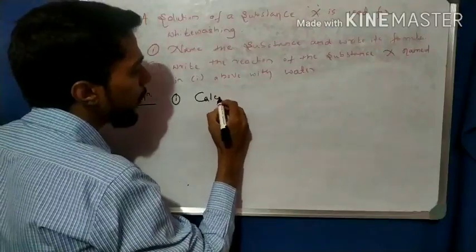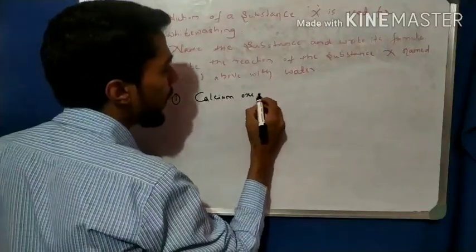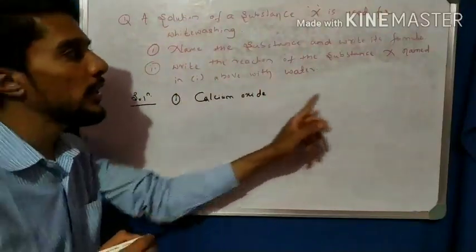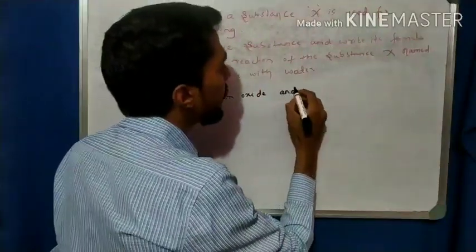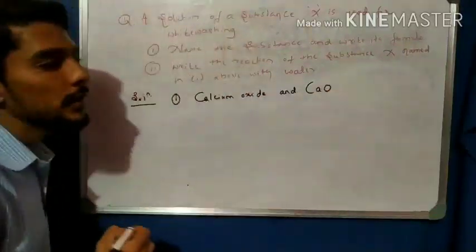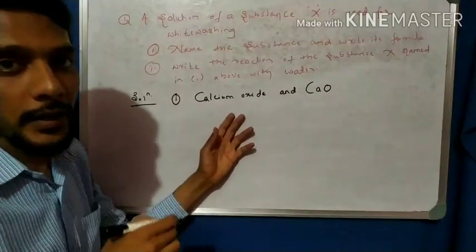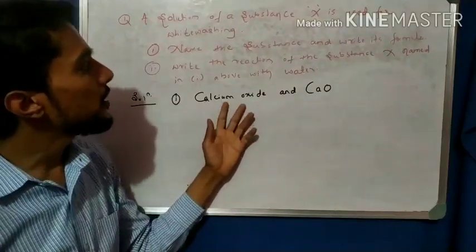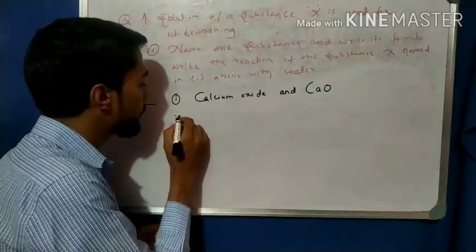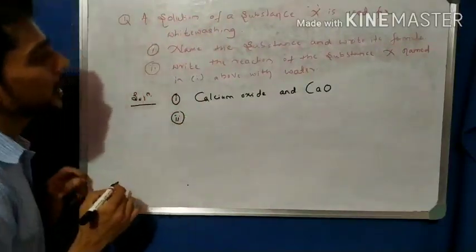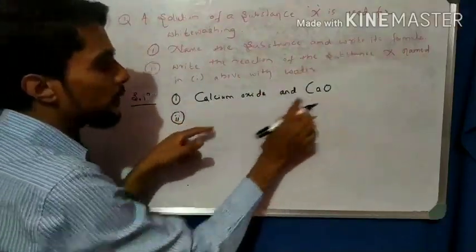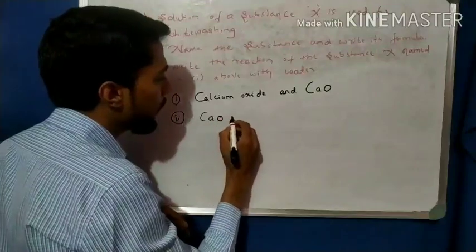Calcium oxide, we already know about calcium oxide. Name the substance: that substance is calcium oxide. Its formula is CaO. That is over. Remember this very important point: calcium oxide is the substance used for whitewashing. Then the second point: write the reaction of the substance X. This X substance, calcium oxide, reacts with what?